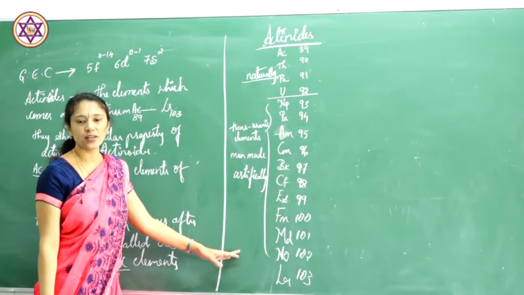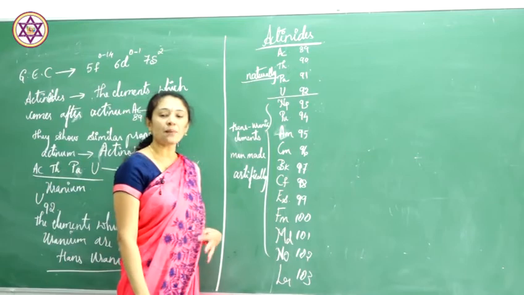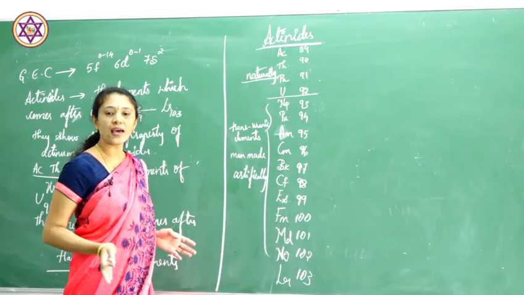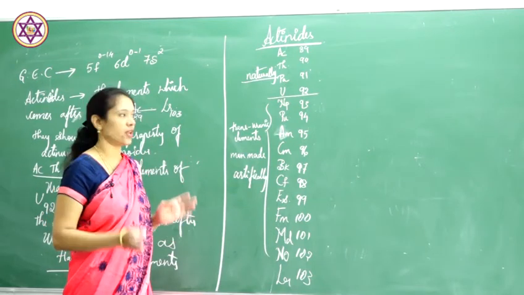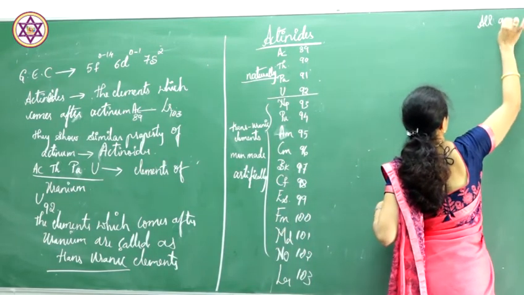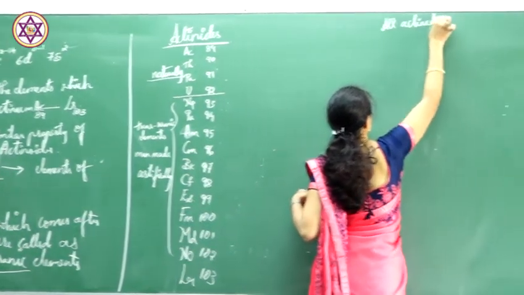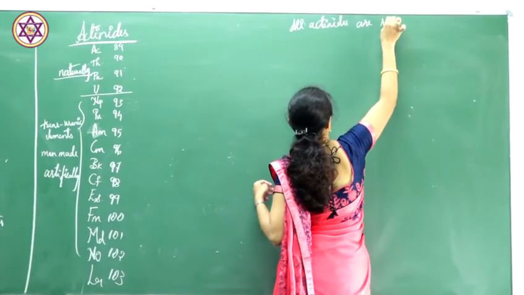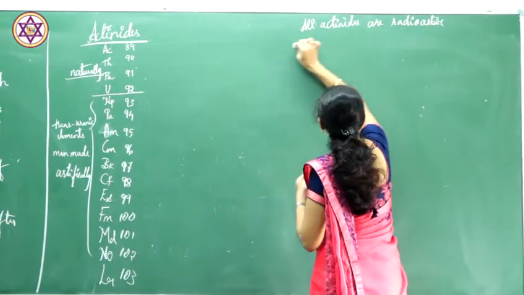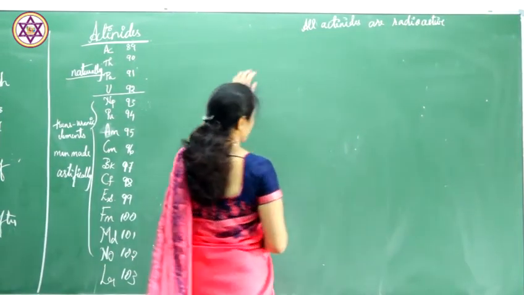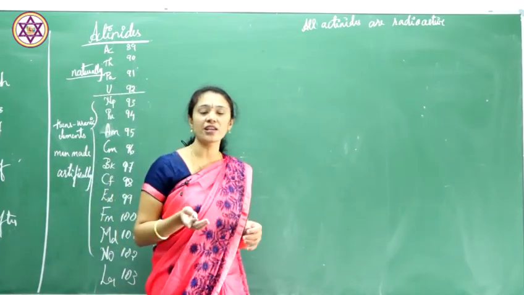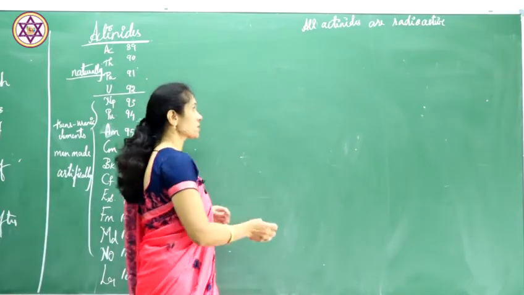As I said, all the actinide elements are radioactive in nature, and the elements which come after uranium are called transuranic elements.